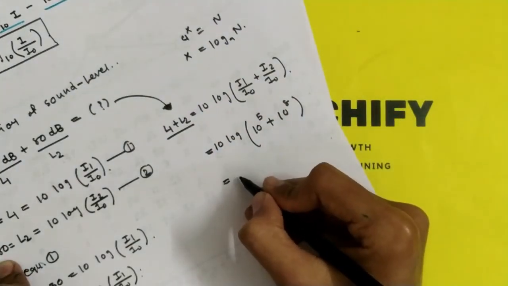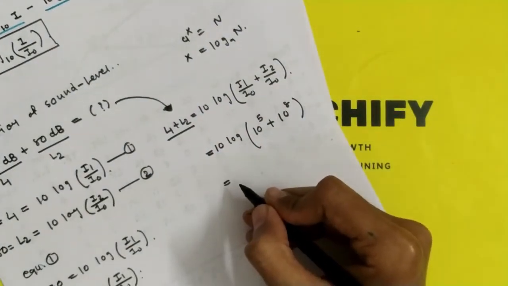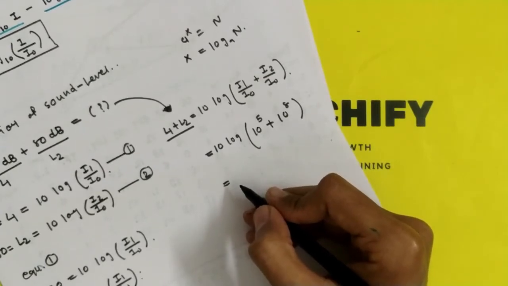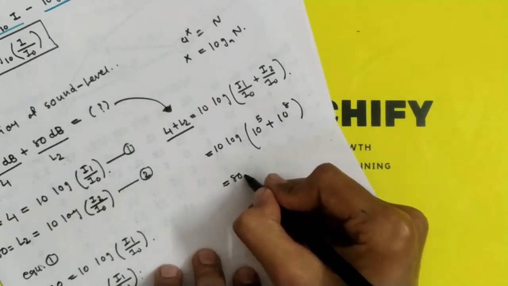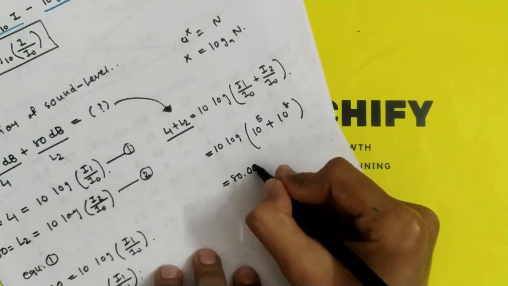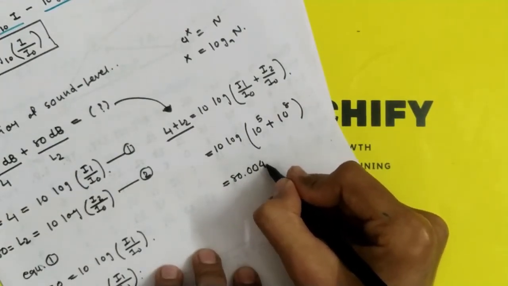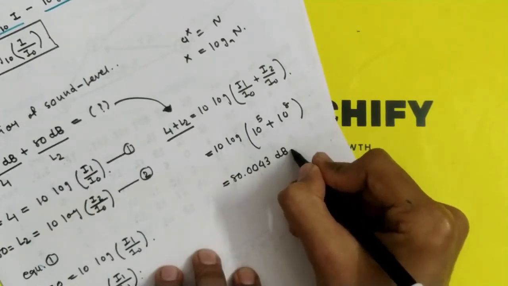So what we'll get is 10 log of 10 raised to 5 plus 10 raised to 8, which is 80.0043 decibel.